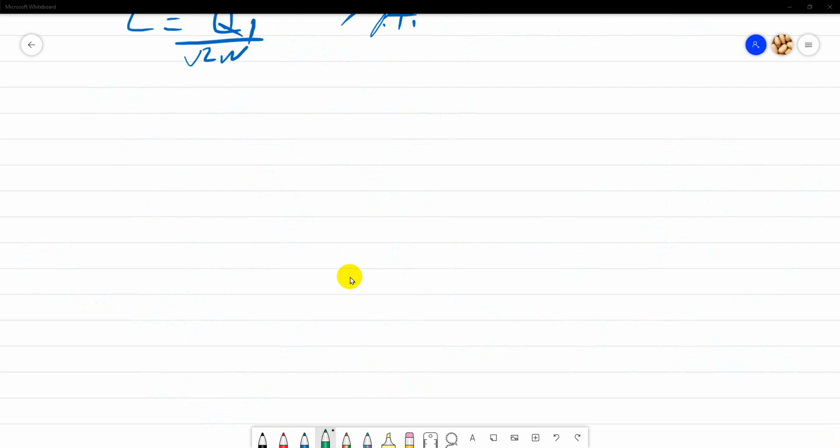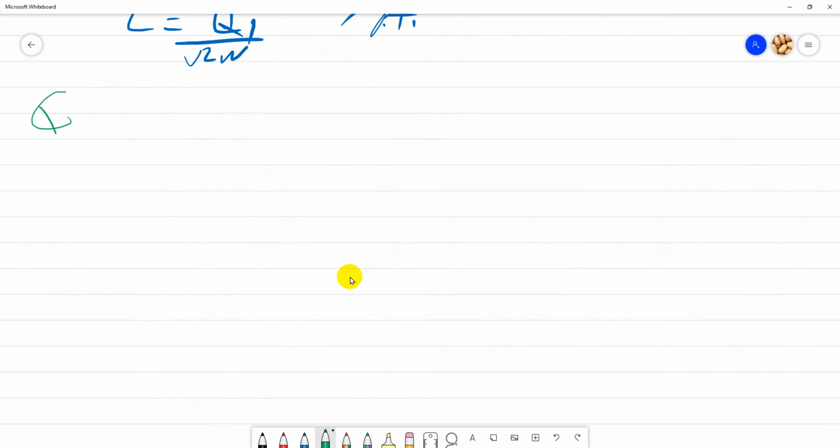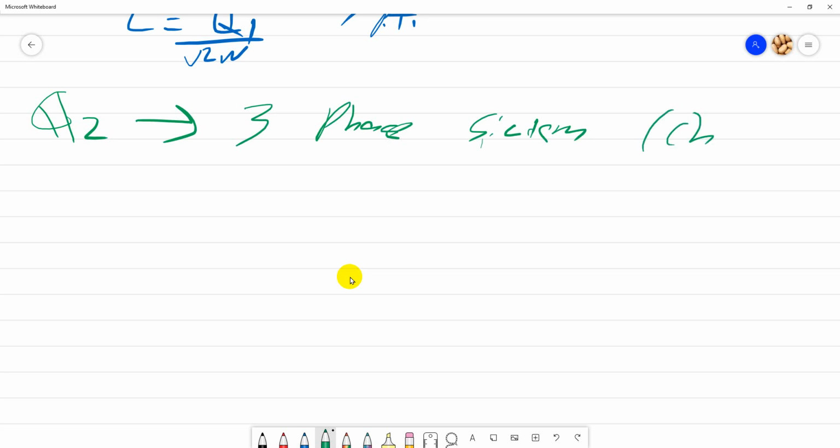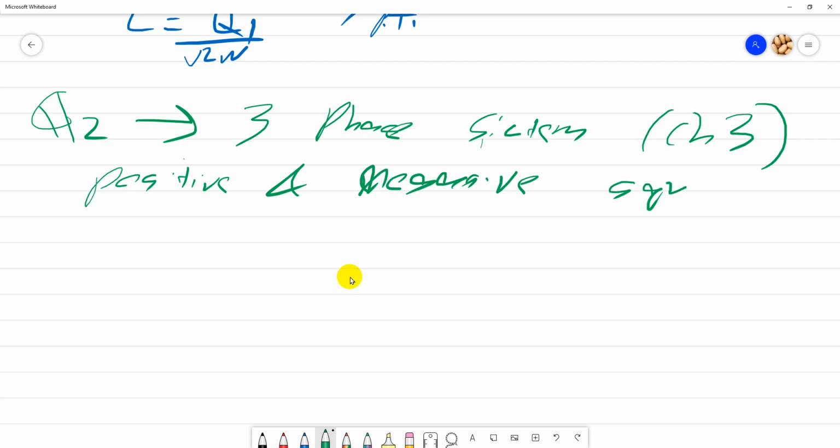Now we move on to question 2. Question 2 is basically the 3-phase system, which is chapter 3. For question 2, chapter 3, you need to know the positive and negative sequence.